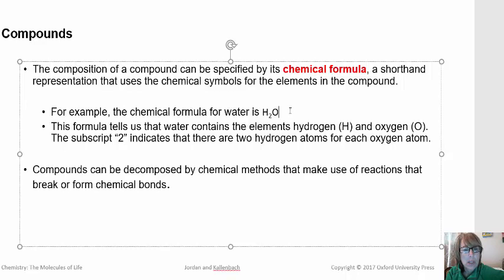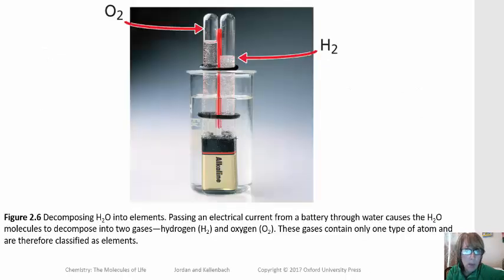Now, unlike elements, compounds can be decomposed to simpler substances through chemical methods. So not through physical, through chemical. So that means we can allow compounds to undergo a chemical change, and then they can be decomposed to simpler chemicals. So let's take a look at the process of decomposing water through a chemical process to the elements that make it up, oxygen and hydrogen.